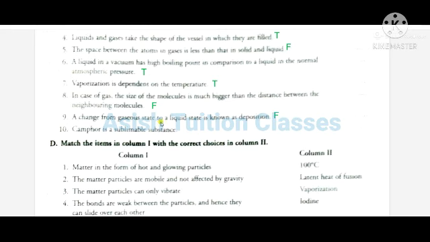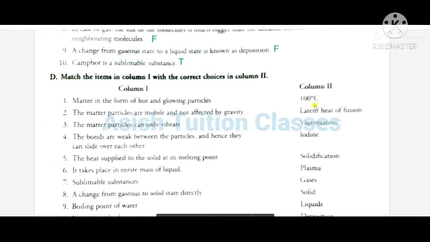Next, number 2, match the items in column 1 with the correct choice in column 2. Number 1, matter in the form of hot and glowing particles, will be plasma.